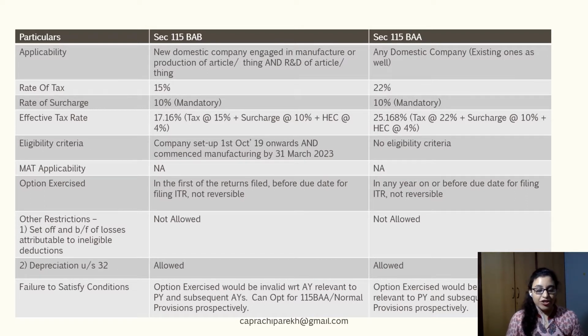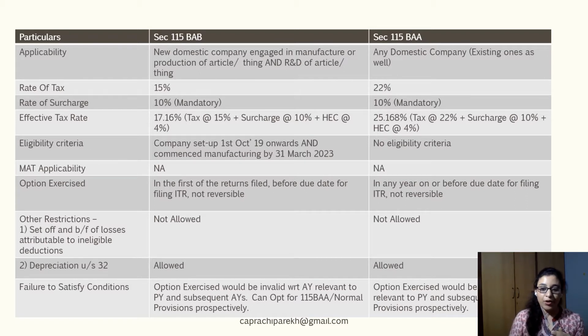Coming to the next section we have here, which is section 115BAB. Now, under this particular section, the applicability is for new domestic companies which are specifically engaged in the activity of manufacture or production of any article or thing and research and development of such article or thing. The tax rate which is specified under this section is 15%, increased again by the mandatory surcharge at the rate of 10%, further increased by the higher education cess at 4%, taking the effective rate of tax to